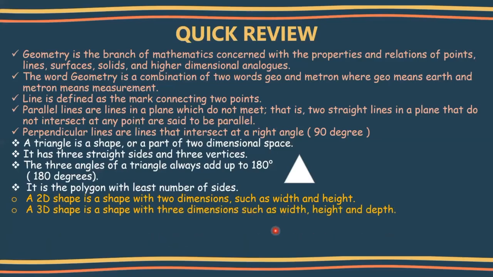Now let's understand a 3D shape. If a 2D shape has two dimensions, then what about a 3D shape? Obviously, it is a shape with three dimensions, such as width, height, and depth. So it's very easy to understand, and it's very easy to differentiate a 2D shape and a 3D shape. A 2D shape has only two dimensions, such as width and height. A 3D shape is a shape with three dimensions, such as width, height, and depth.